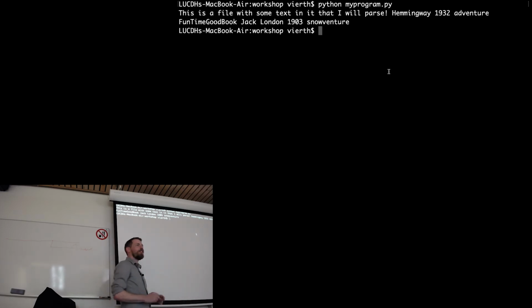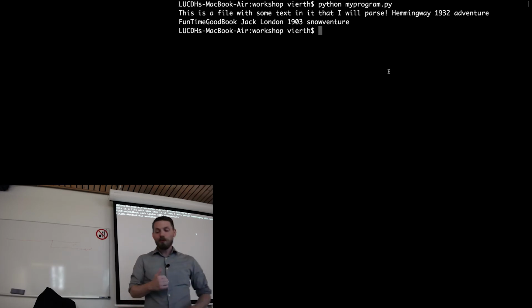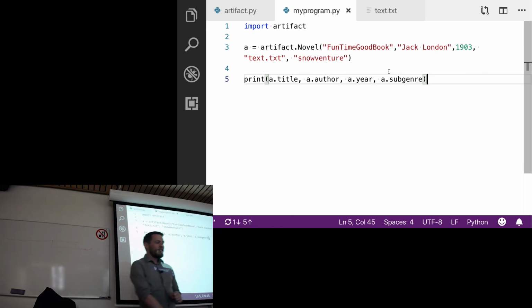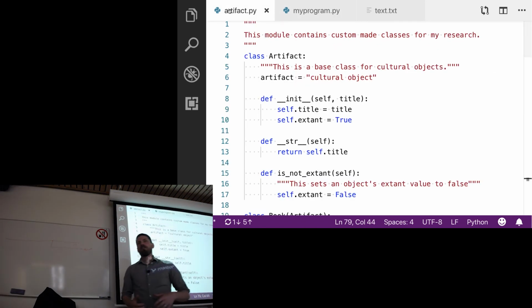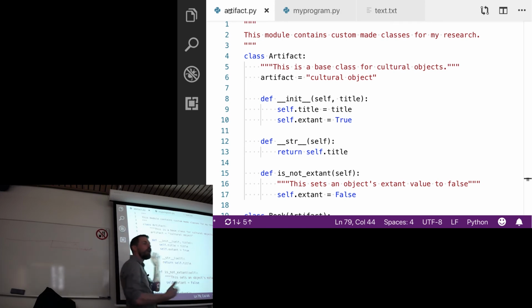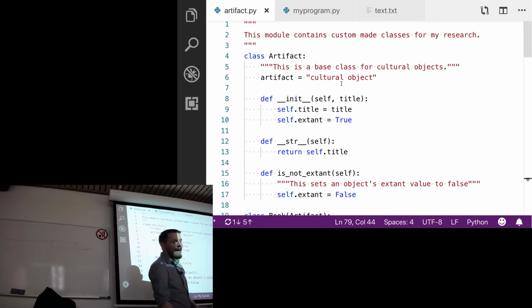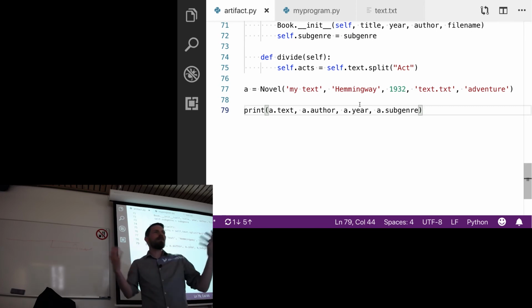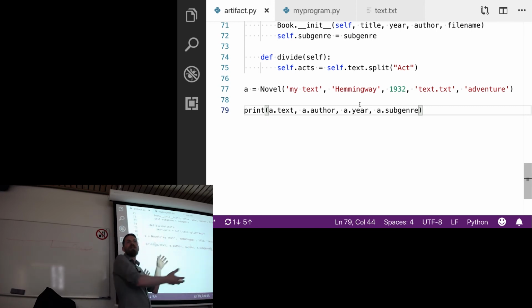So I'm going to introduce a convention here that you probably have seen if you've ever Googled your coding problems, which I hope you have been, because that's the best way to solve them. And that is when you import a file to use all of these classes in it, it's also going to run the code. And we have code at the end of this file that exists. We could delete it, but we don't necessarily want to, because maybe for some reason we want to be able to run this file at some point in the future.